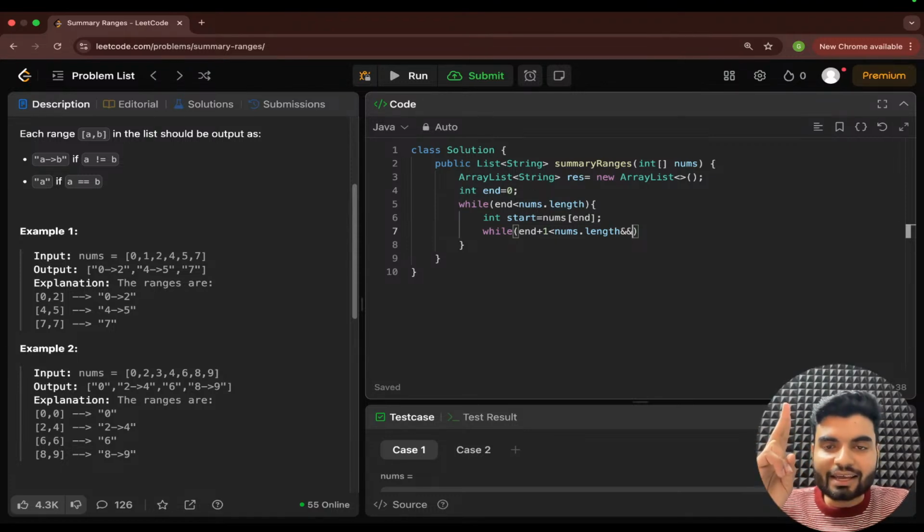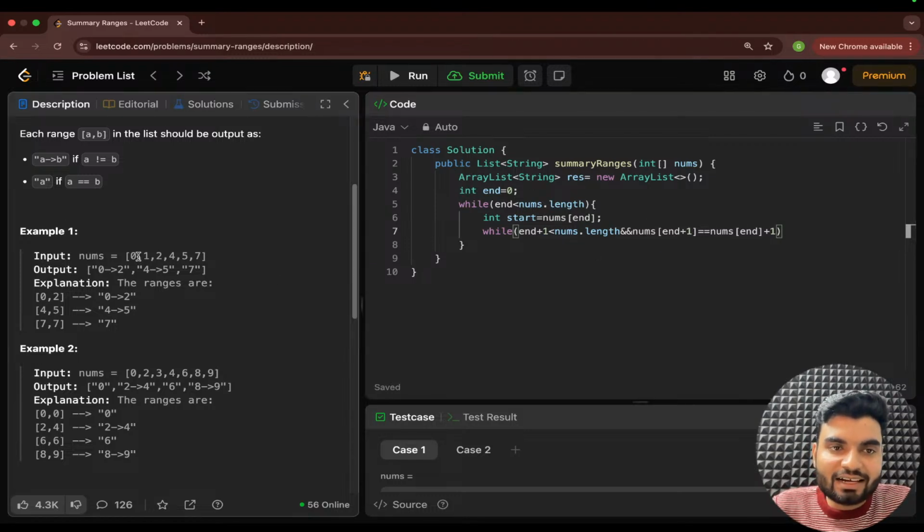First thing. Second thing you need to check is that nums of end plus one is equal to nums of end plus one. What does it mean? The next element, basically. If end is, let's suppose, 0, so end is pointing to 0, and end plus 1 means index 1.